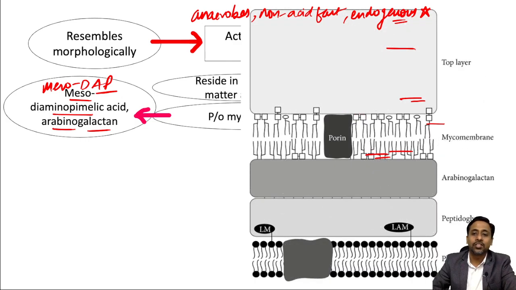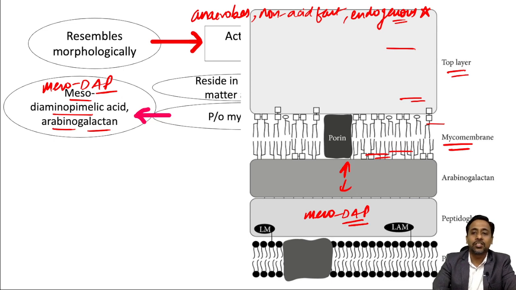If you see the structure, this meso-DAP is present in the peptidoglycan layer. Basically, meso-DAP is responsible for cross-linking of the peptidoglycan layer, and the arabinogalactan layer is present above the peptidoglycan layer. Next to it is the mycolic acid layer, and then the top layer, which consists of glycolipids and various other proteins.